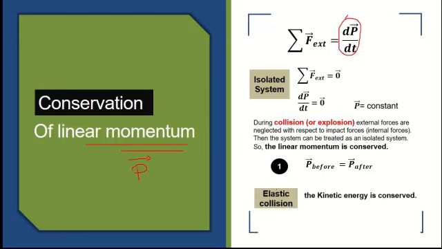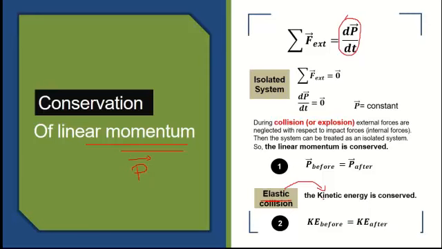Now, when I say that it's an elastic collision, not only a collision, the word elastic collision tells me that the kinetic energy is also conserved. This means that KE before is equal to KE after. So KE before the collision is equal to KE after the collision.